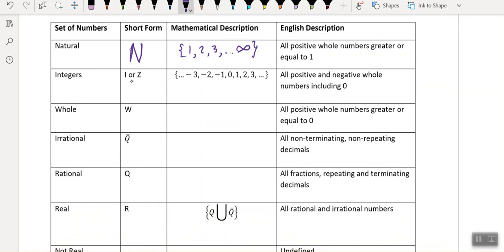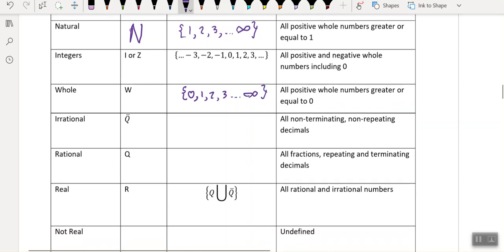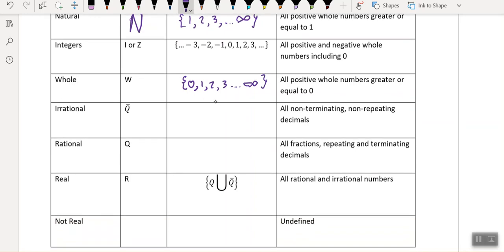Integers, which we can name as I, sometimes people name it as the letter Z, are the positive and negative whole numbers, including 0. We also have whole numbers that we talked about already. That's 0, 1, 2, 3, going up to infinity. So it includes all the naturals, but also has a 0. And 0 kind of looks like a heart.